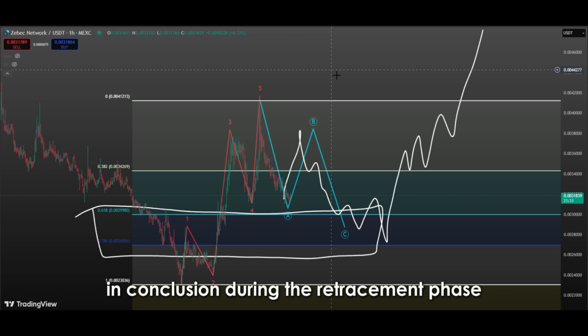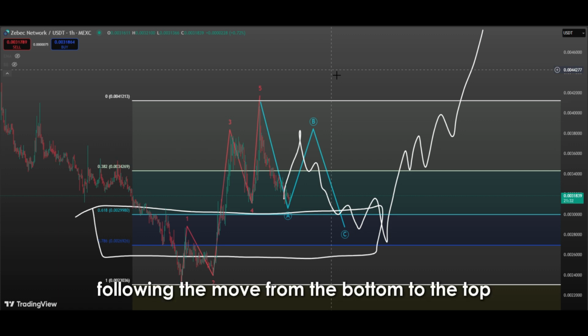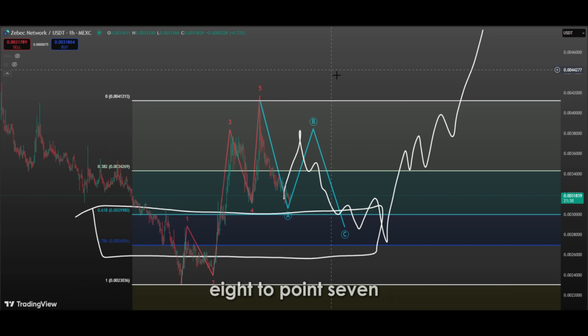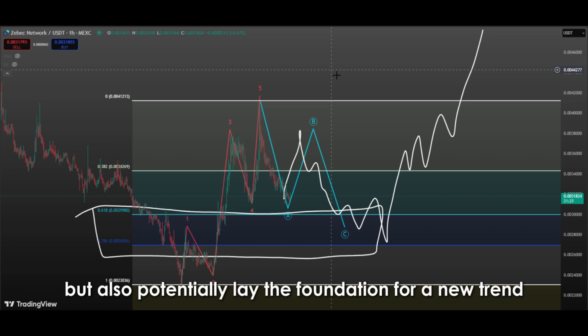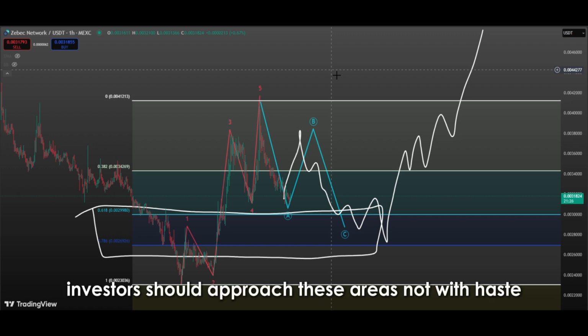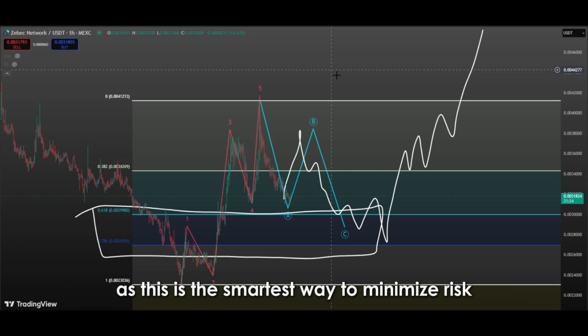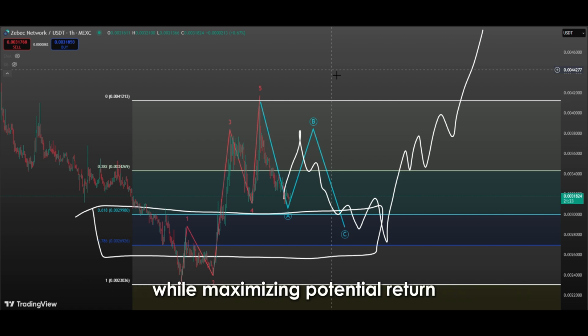In conclusion, during the retracement phase following the move from the bottom to the top, there is a high probability that the price will reverse within the 0.618 to 0.786 Fibonacci retracement zone. Buying from these levels can lead not only to short-term rebounds, but also potentially lay the foundation for a new trend. Investors should approach these areas not with haste, but with patience and a confirmation-seeking mindset, as this is the smartest way to minimize risk while maximizing potential return.